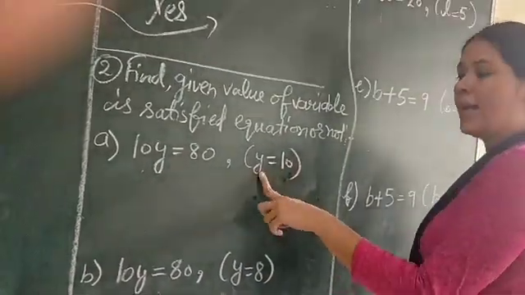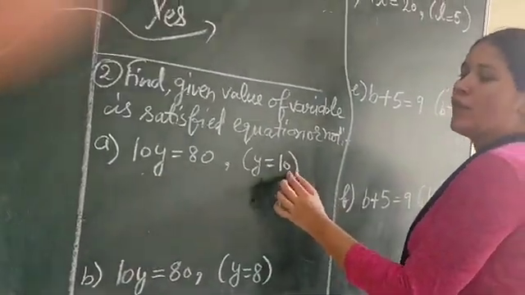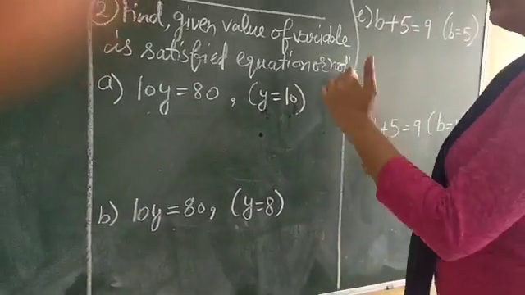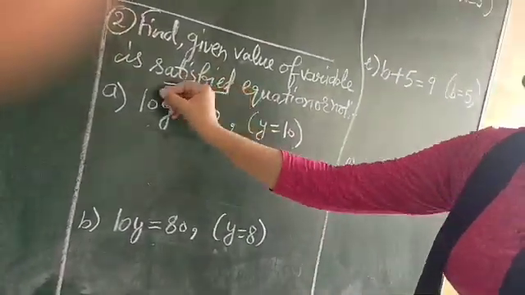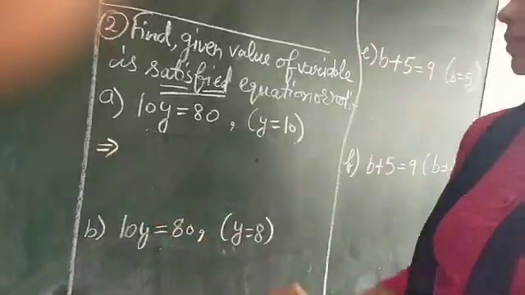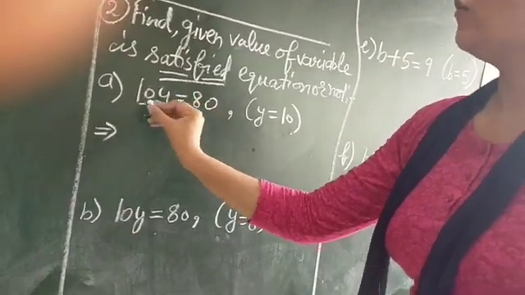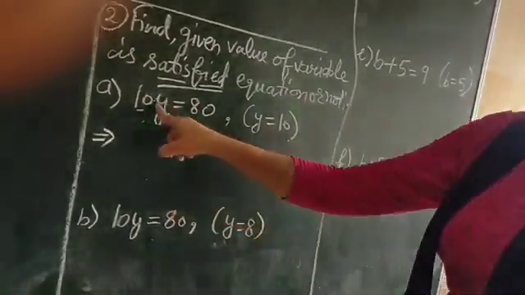It means instead of y now we have to write 10. Now we know the value of variable. So we have to find that it is satisfying or not. So how we will do this? Look here. What is the value of y? 10. Now we will check which sign is between 10 and y.